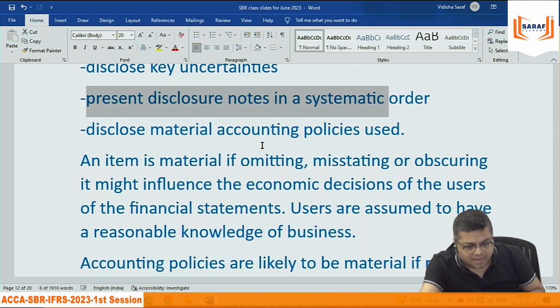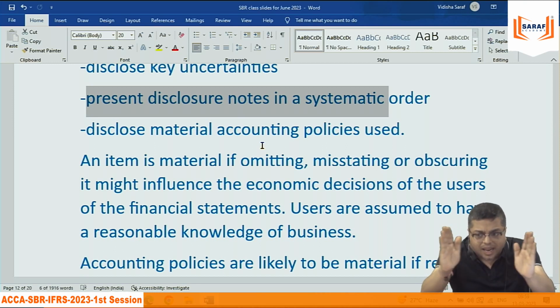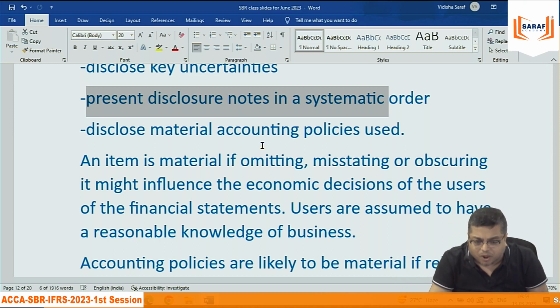For the material item, how the value is derived, how the valuation is done, what policy they have followed, need to be written. The material item needs to be separately disclosed. They cannot be combined with others, because if you are looking at the financials of a company and the material items are not presented separately properly, how will you analyze the financials of a company?